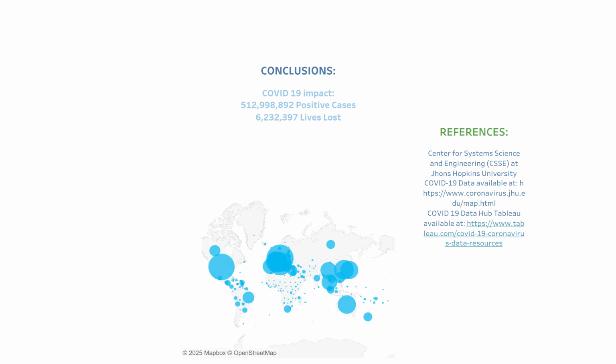In conclusion, as we observed with several visualizations, the world was marked and impacted. There were 512 million positive cases registered and over 6 million deaths all around the world.